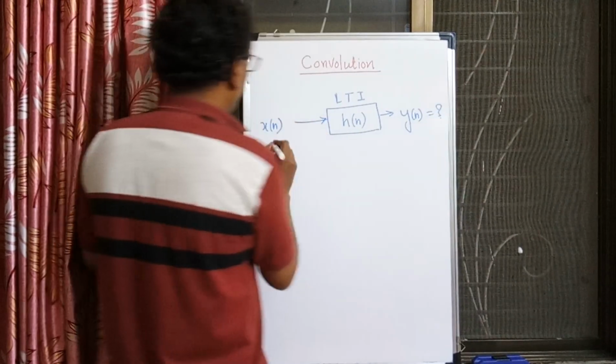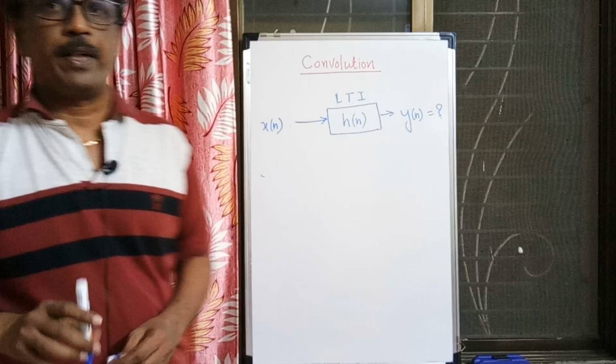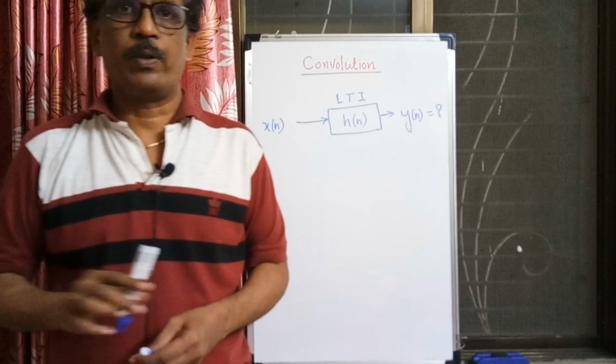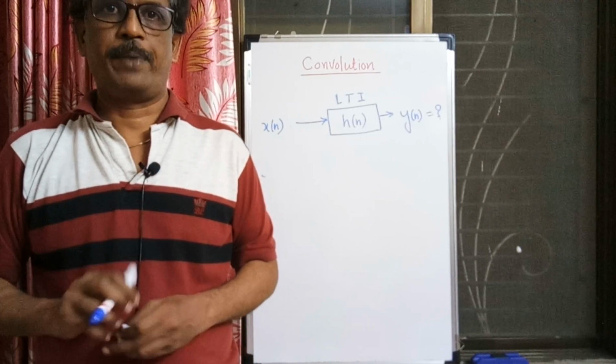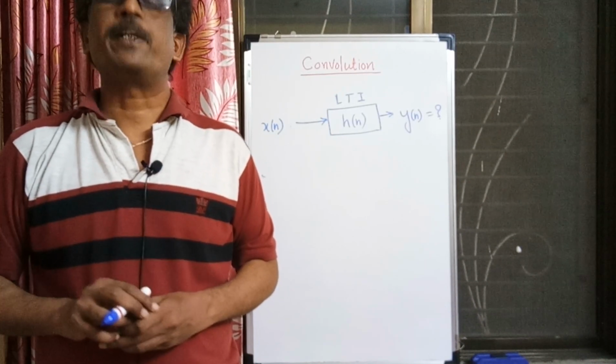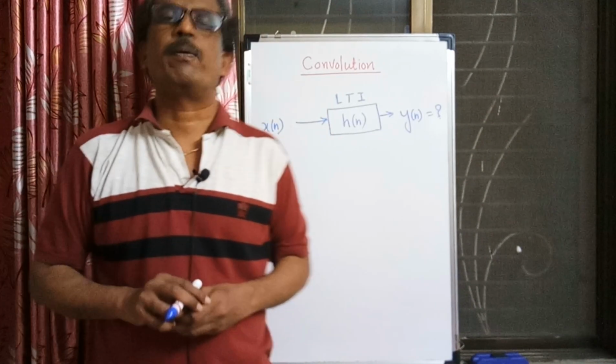That is my question. If the input x of n equals del n, we have seen y n equals h n. But if the input x of n is any arbitrary input, can we find y of n?